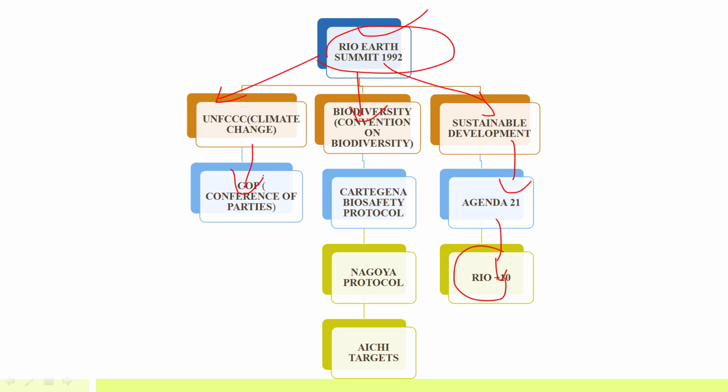In the UNFCCC, the Conference of the Parties takes place every year. That's what I've told you. Kyoto Protocol in 1997, then the Paris Agreement in 2015, then the Marrakesh Agreement in 2016, and in 2017 it will be in Bonn, Germany. Then in the CBD, there is the Cartagena Biosafety Protocol, a protocol under this convention, and the Nagoya Protocol, also a protocol under this convention.